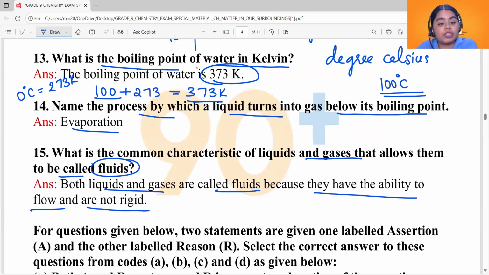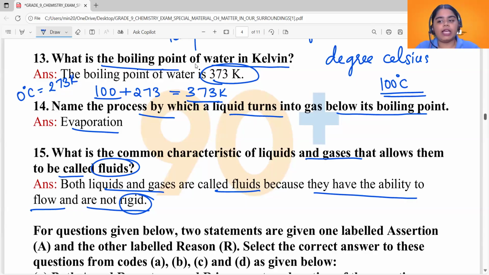and are not rigid. Rigidity means the ability to maintain the shape. Liquids and gases do not have the ability to maintain the shape. You can say they are not rigid and they are able to flow, and that's why they are called fluids. This property which enables liquids and gases to flow is called fluidity. Okay. All right. So liquids and gases are called fluids.